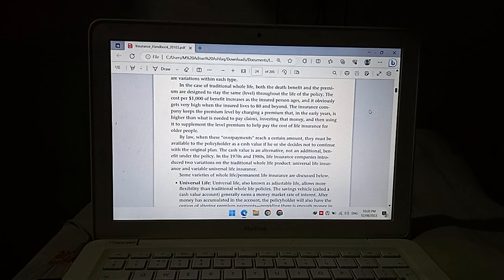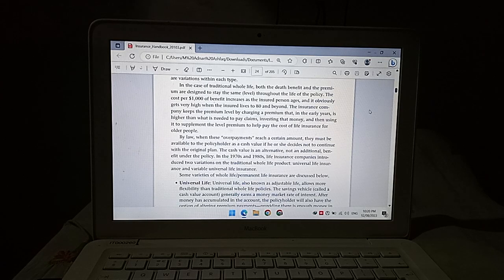In the 1970s and 1980s, life insurance companies introduced variations on the traditional whole life product: universal life insurance and variable universal life insurance.